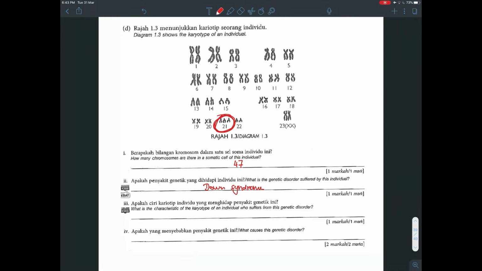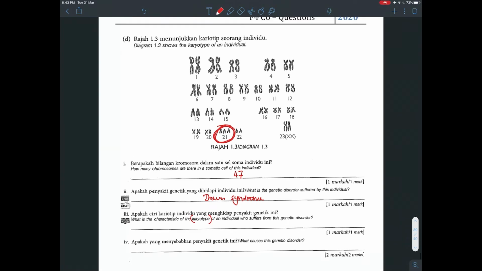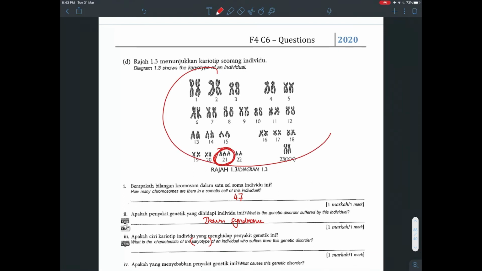What are the characteristics of the karyotype of an individual who suffers from this genetic disorder? So when they ask karyotype, what's the meaning of karyotype? Karyotype means like this 23 pairs of chromosomes. That's called karyotype. So a normal person will have 23 pairs of chromosomes.